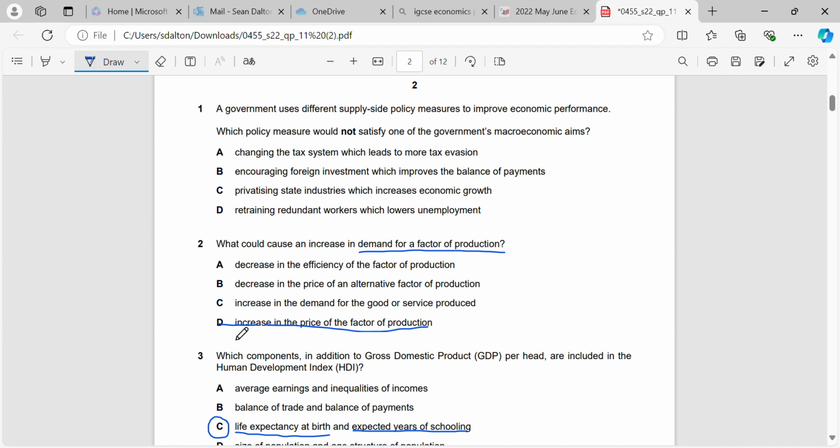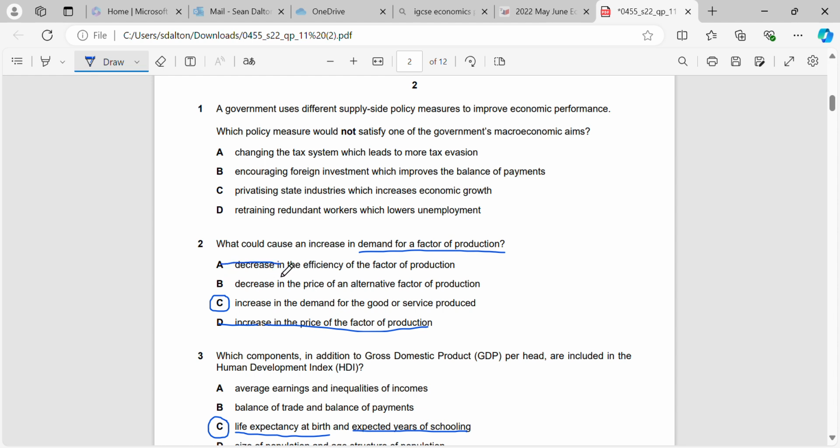Increase in the demand for the good or service produced, that would. So if we think about it in a common sense manner, right? If more goods and services are being produced, we need to use more resources to make them. And the factors of production, land, labour, capital and enterprise, we're going to have to use more of them to make more goods and services. So obviously when we get more demand for a good, let's say it's coffee, we're going to need to use more land, labour, capital and enterprise to make the coffee, so we can meet the demand.